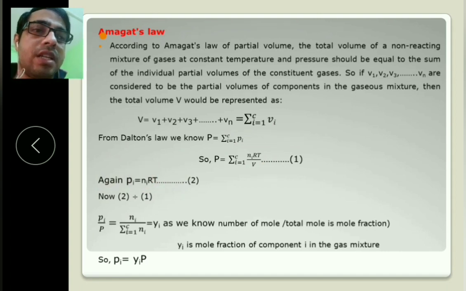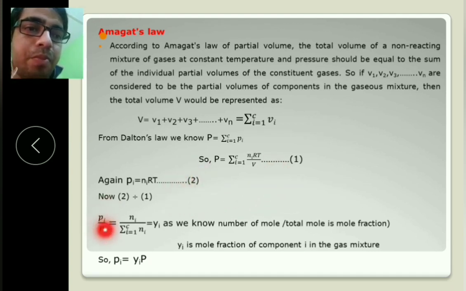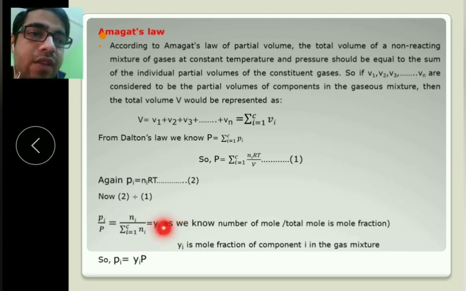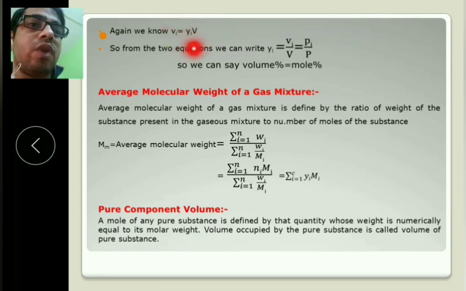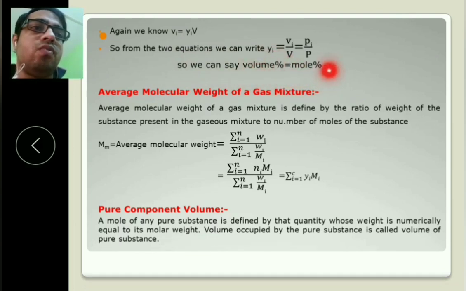Partial pressure is the moles of that component times RT over V. Dividing, Pi by P is ni by summation of n, which equals yi, the mole fraction. So Pi is yi into P, right? Again we know Vi equals yi into V, so yi equals Vi by V. So we can say volume percent equals mole percent.